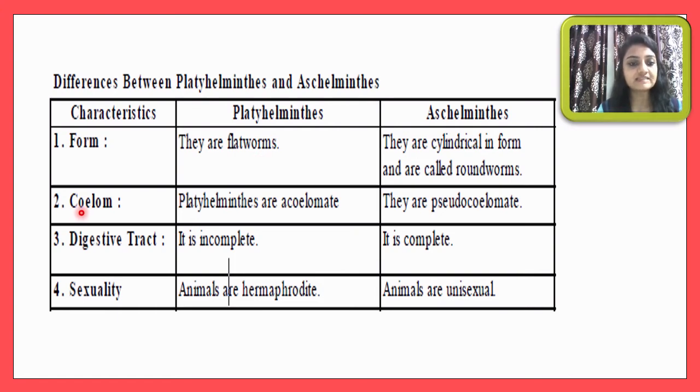Here, the coelom in case of Platyhelminthes is acoelomate, but in case of Aschelminthes there is a pseudocoelomate. And the digestive tract in case of Platyhelminthes is an incomplete digestive system, but a complete digestive system will be observed in case of Aschelminthes. Next is sexuality. In case of Platyhelminthes, animals are hermaphrodite, male and female are not different, but here animals are unisexual, that means male and female are different, that means dioecious type of animal will be observed. So these may be asked in the board examination for 2 marks, so you have to prepare this.